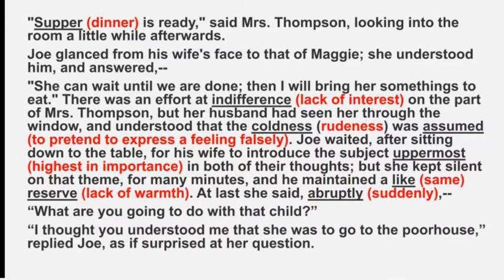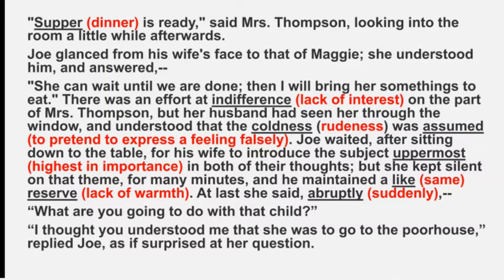Now, a little afterwards, Mrs. Thompson called out that the dinner was ready. Joe looked at her face first and then he looked at Maggie. Looking at her husband, she realized what worried him and said that Maggie could wait till they had dinner. Then she would get something for her as well. Mrs. Thompson tried to show that she was least interested in Maggie, but her husband had already seen her engaged in a conversation with Maggie through the window, so he understood his wife was just pretending to be rude.